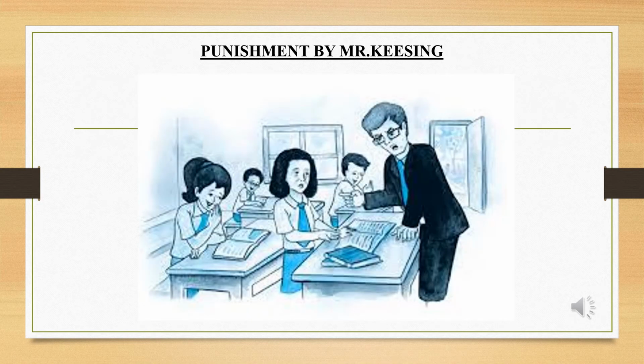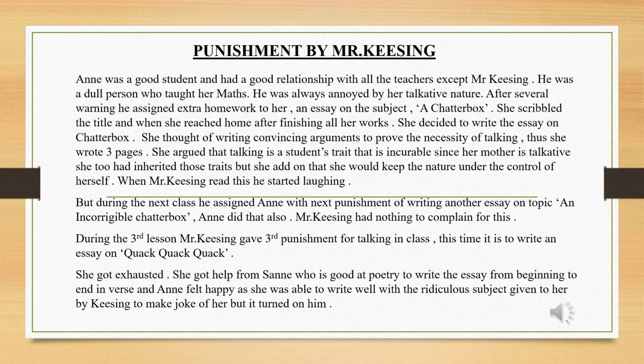Next is an important part of your chapter as far as exams are concerned. It is the punishment by Mr. Keesing. Anne was a good student and had a good relationship with all the teachers except Mr. Keesing. He was a dull person who taught her maths. He was always annoyed by her talkative nature.